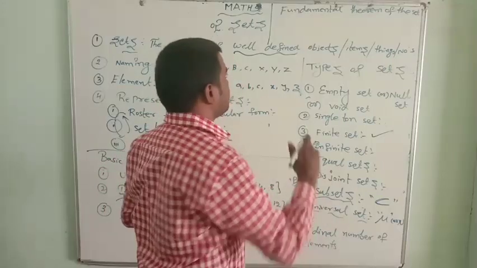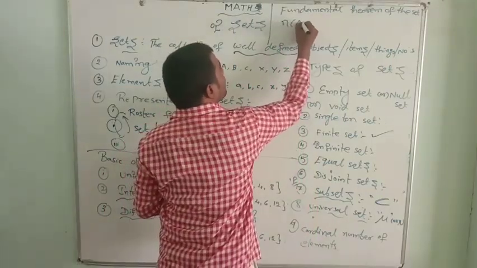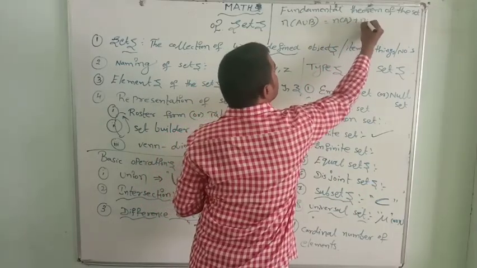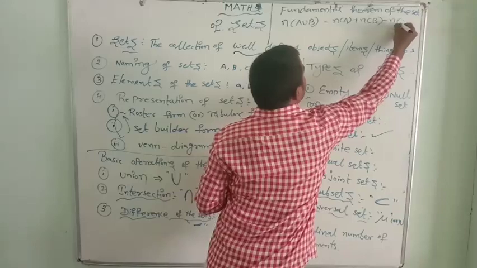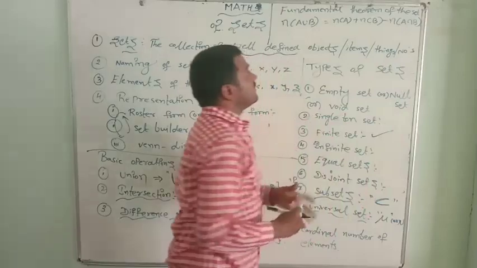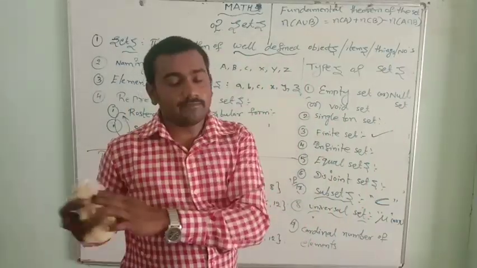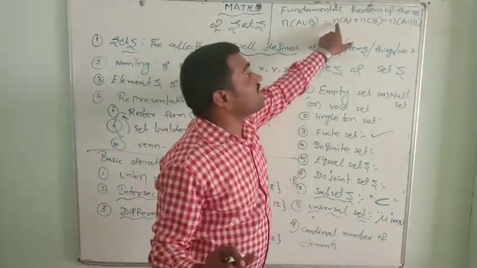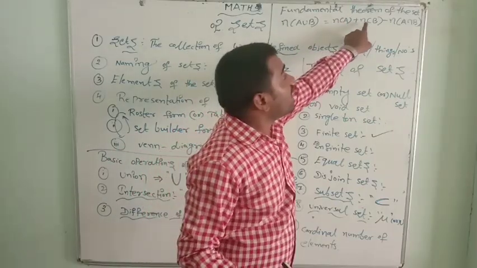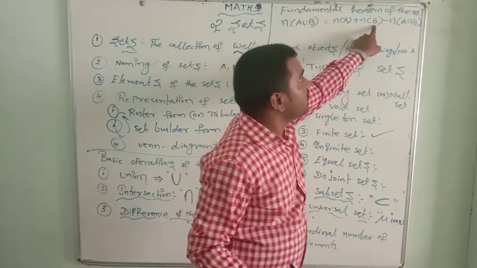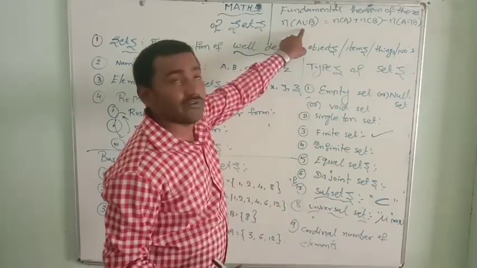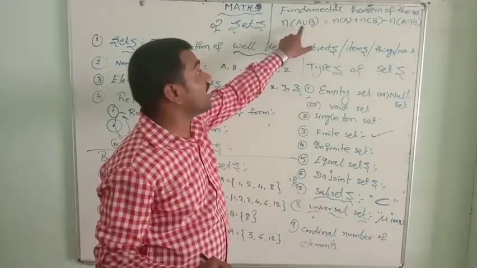Here there is only one theorem. Remember, n of A union B is equal to n of A plus n of B minus n of A intersection B. This is the fundamental theorem of the set. We already know the meaning of n of A: the cardinal number of elements of set A. Here, the cardinal number of elements of set B. Here, the cardinal number of elements of A intersection B. Here n of A union B is the cardinal number of elements of A union B.